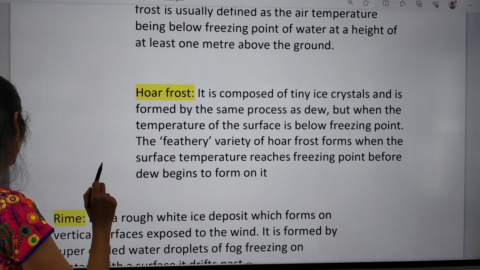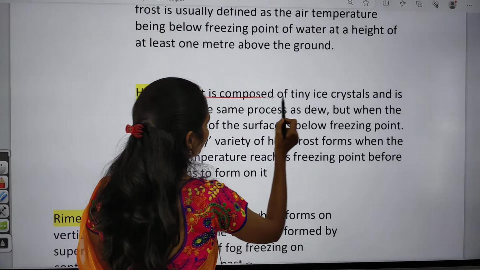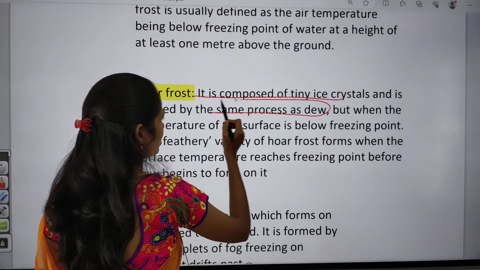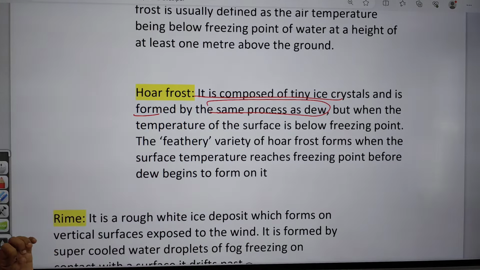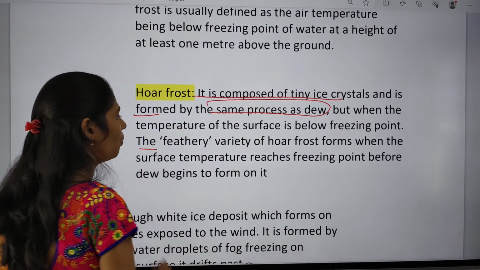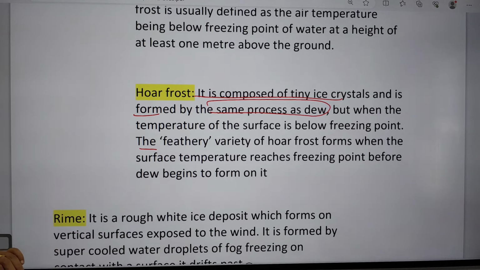And the next one is hoar frost. Hoar frost is composed of tiny ice crystals and is formed by the same process as dew, but the temperature of the surface is very low. The surface temperature reaches freezing point before dew begins to form.